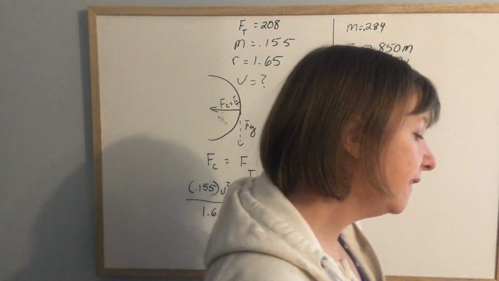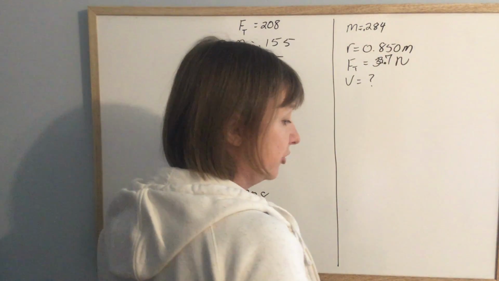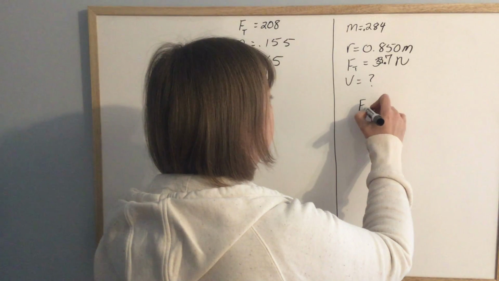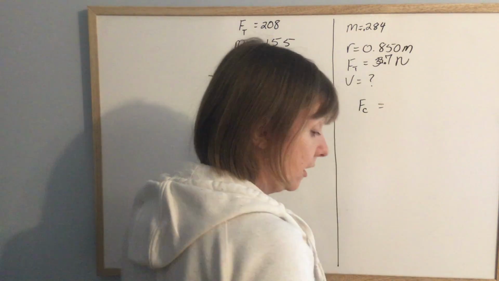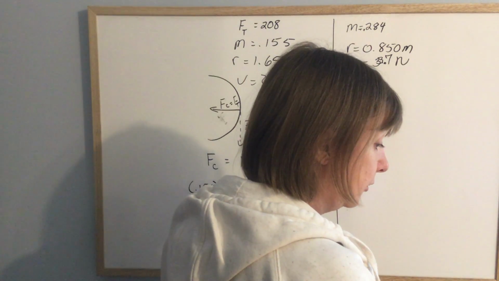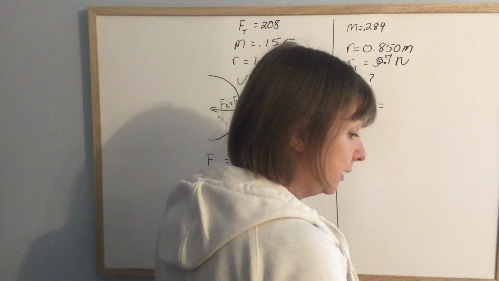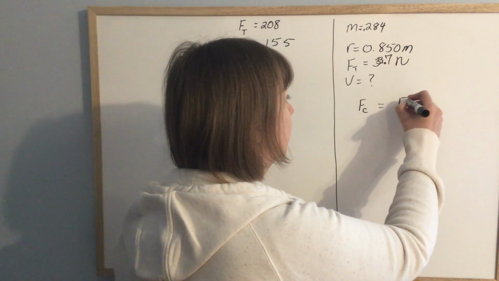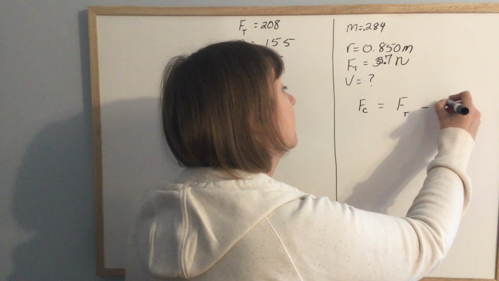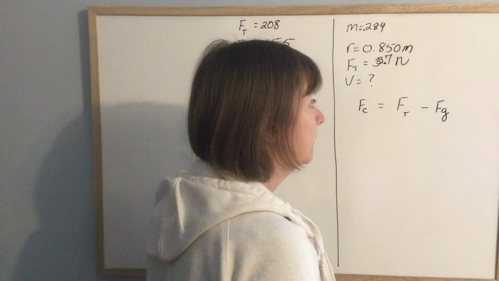And when we did this one, we actually did that centripetal force this time is equal to force of tension minus force of gravity.